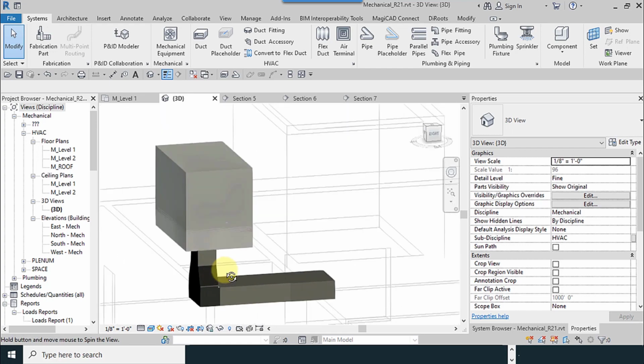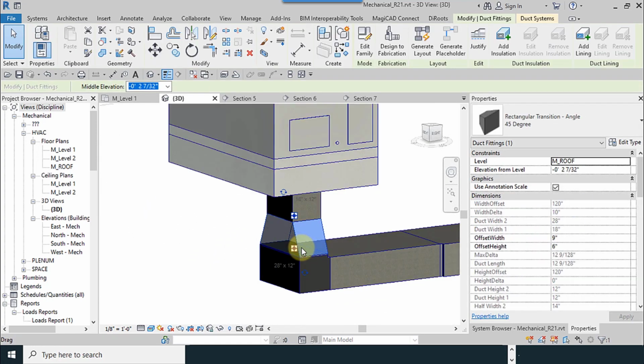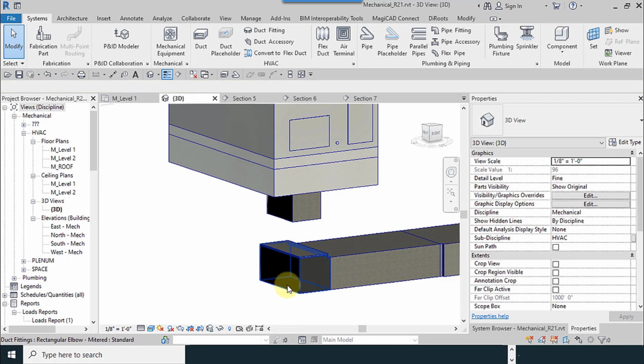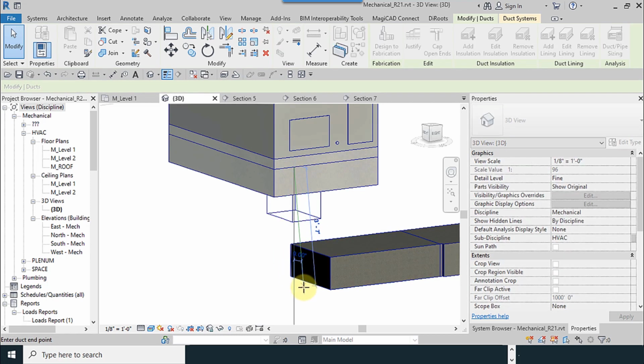So I have to make a plenum and remove the adapter. It's the method by itself, and extend this one.